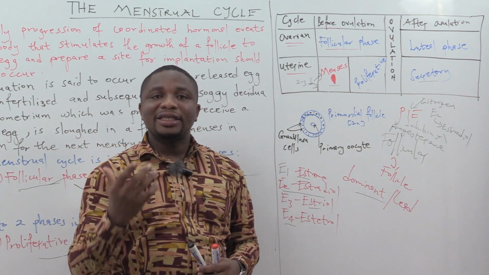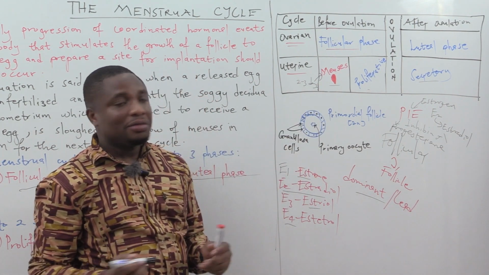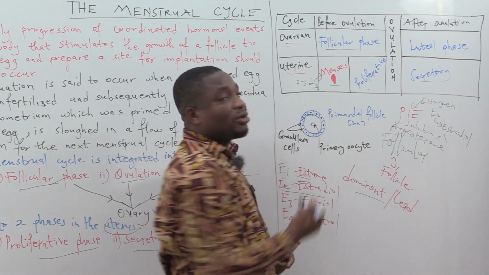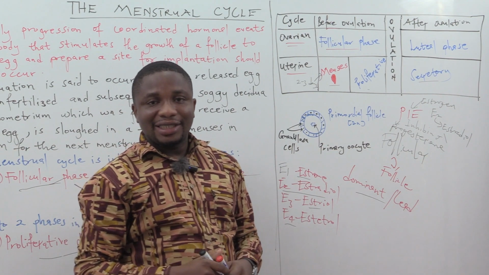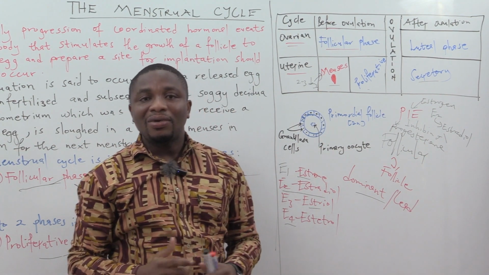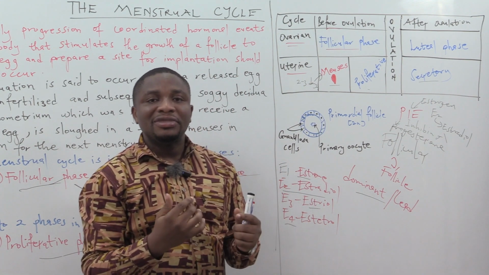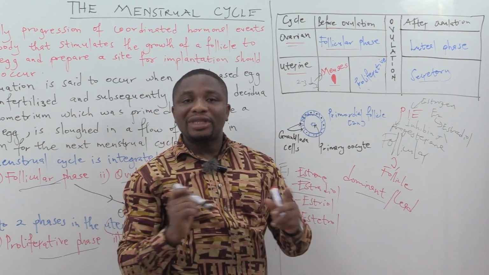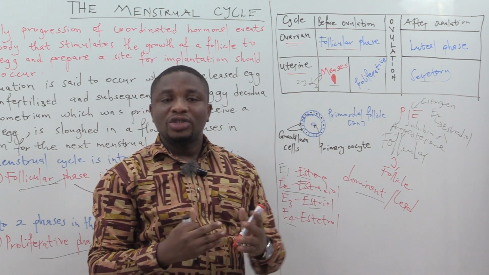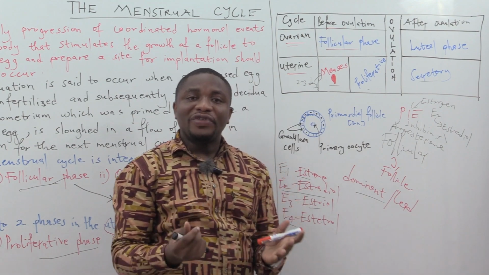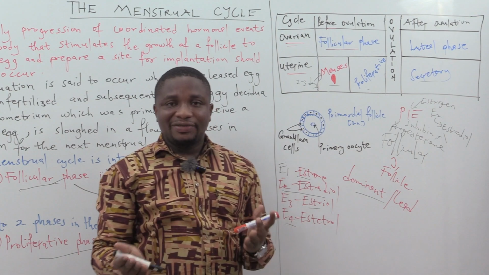So, 2 to 3 days before menstruation, before your menses as a female, the level of progesterone, inhibin A, and estradiol declines. And as they decline, what will happen? There will be a positive feedback mechanism sent to the hypothalamus and the pituitary gland to release gonadotrophin releasing hormone and gonadotrophins respectively.